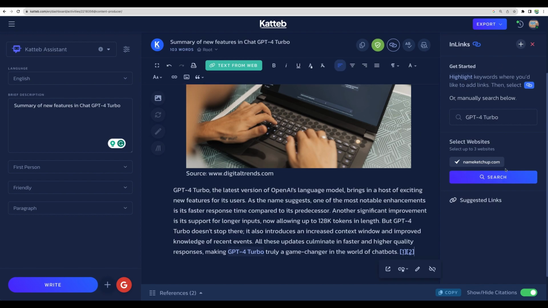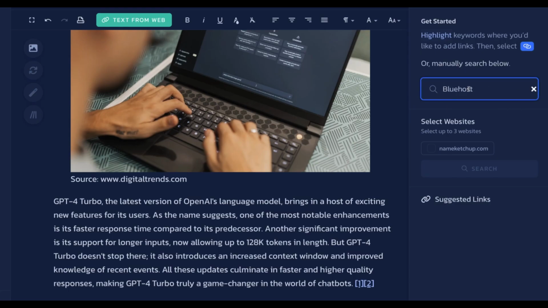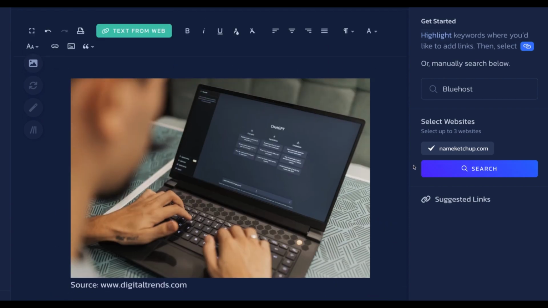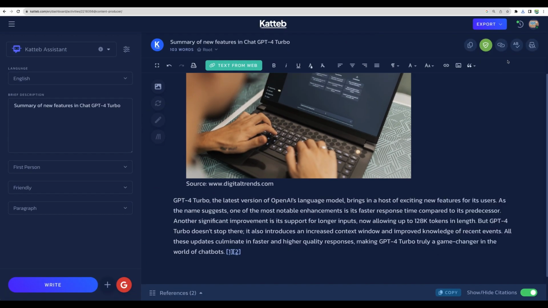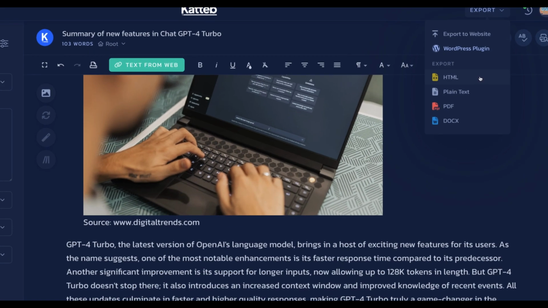However, for me at least, this feature is not working, but I don't need it as much. Even if I select some keywords that are definitely on the Katteb website, it is not giving me any suggested links. Well, I believe it is a point for improvement for Katteb. Okay, and regarding export options, you can export as HTML, plain text, PDF, doc file.